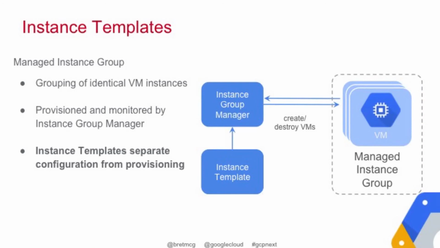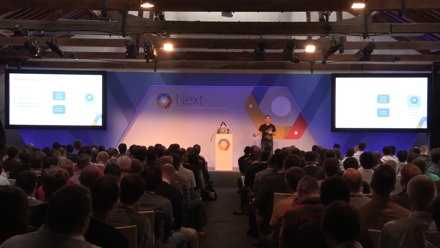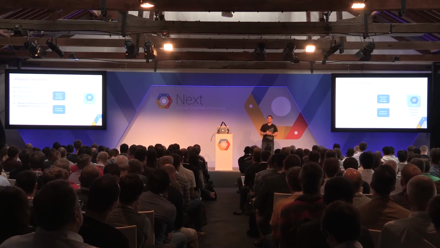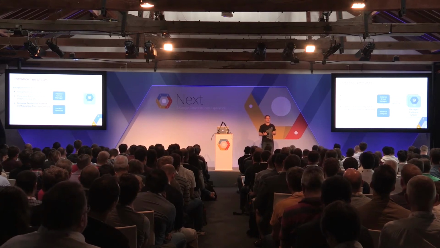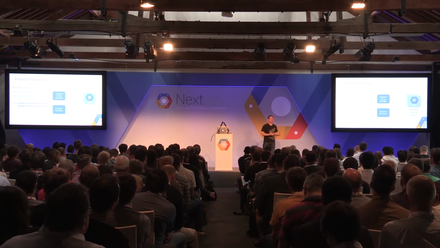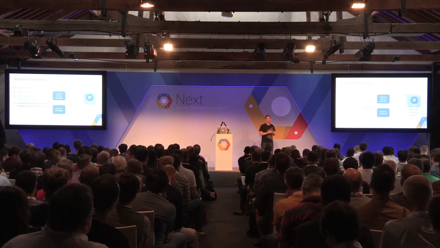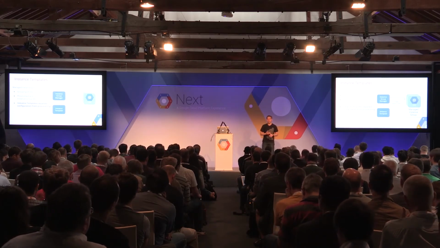So that the instance group manager knows what kind of VM it has to create, we use so-called instance templates. An instance template is a recipe for how your instance will look. You define which zone it is created in, the size of your VM, and what operating system it is running. You can also define a startup script, or a container that is started in that VM.